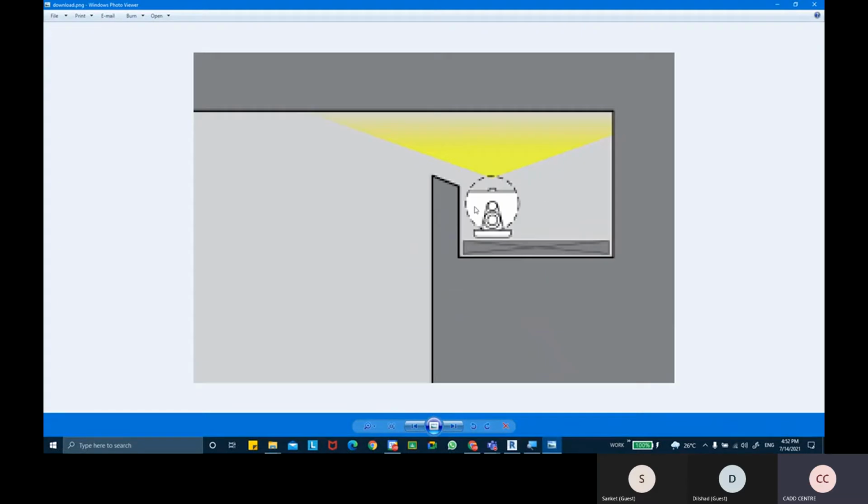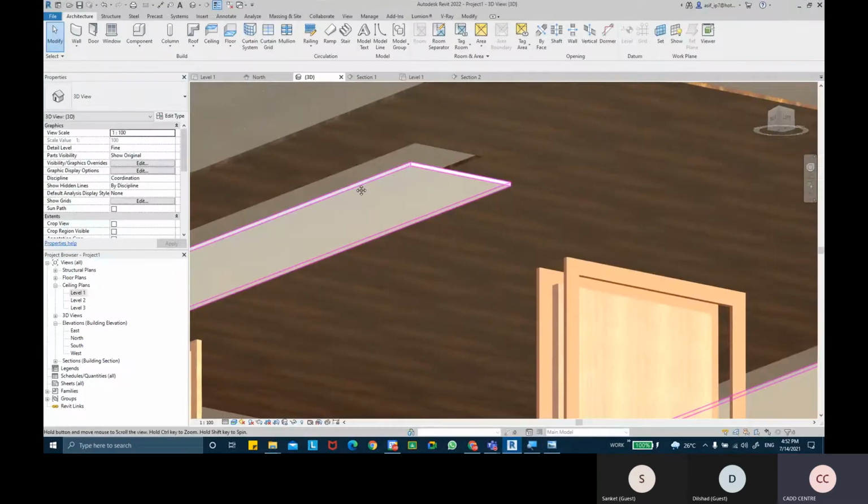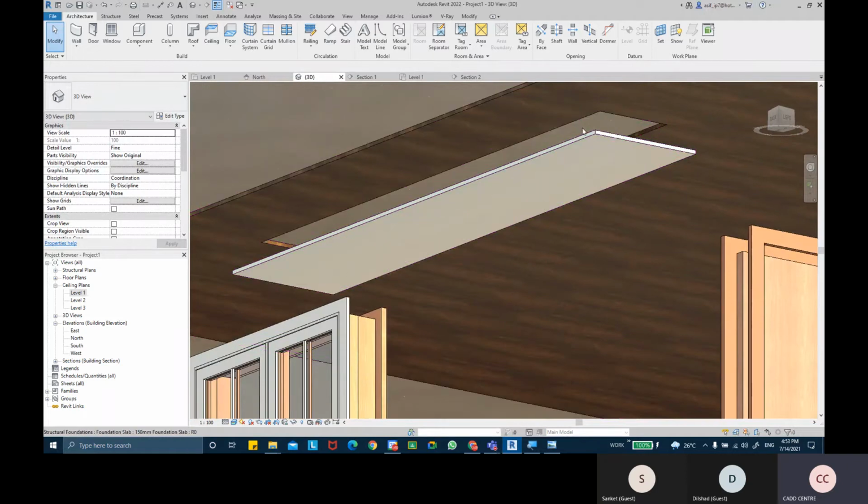This is it. So we want to create this notch on these ends, actually, all the way around.